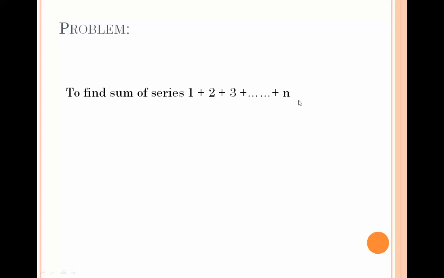So in this problem where we have to find the sum of a series, we clearly have to make use of a loop. If we had to add two numbers, 1 plus 2, then obviously we could use two variables and take the values from a user. But here we have to add n natural numbers where we are not sure about the limit. It can be anything, it can be 10, 20, 100.